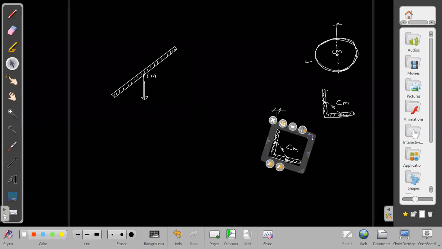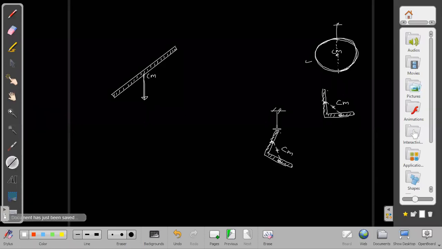I have to shift it slightly, maybe this way, and arrange it so that the center of mass lies vertically below the point of suspension. The condition is that it should be free to rotate about this point. Then it will finally come to rest in a location where the center of mass lies just below it. So such questions are asked. Sometimes they suspend different kinds of bodies.